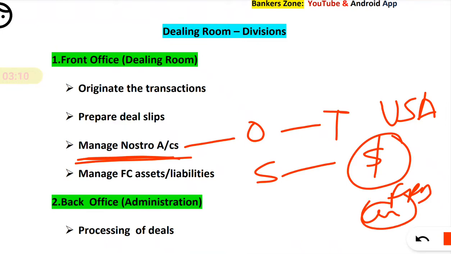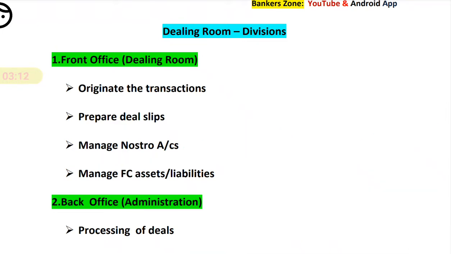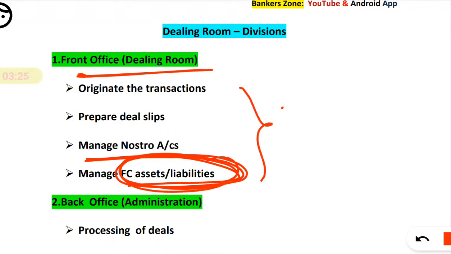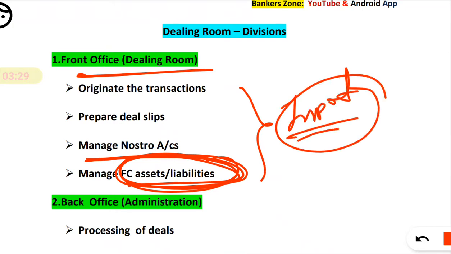So management of the nostro account funds is a responsibility of the front office. Also, as I have already told, foreign currency asset liability is managed by the front office. These are the important functions done by the front office.